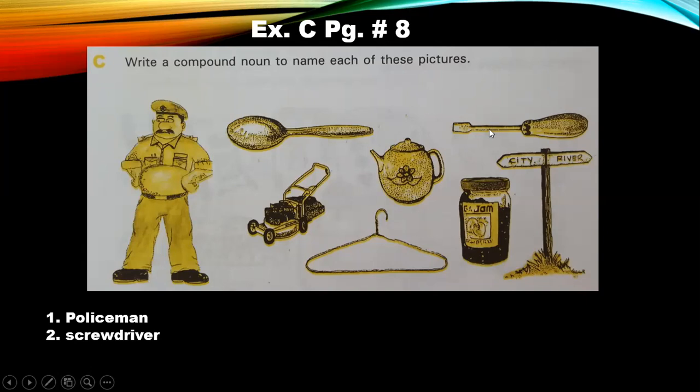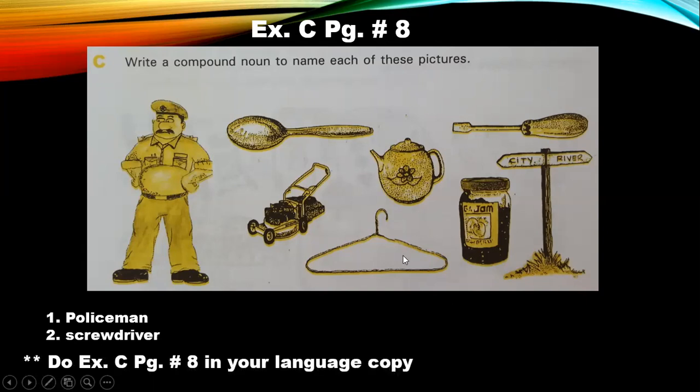Screwdriver. This is a screwdriver. So I'm going to tell you only 2 right now, and you have to find another 6 by yourself. Try to find them out. Don't worry, we'll discuss them in the class once you're back. Just don't worry if you can't find it. Make sure you try. So you have to do exercise C, page number 8 in your language copy.